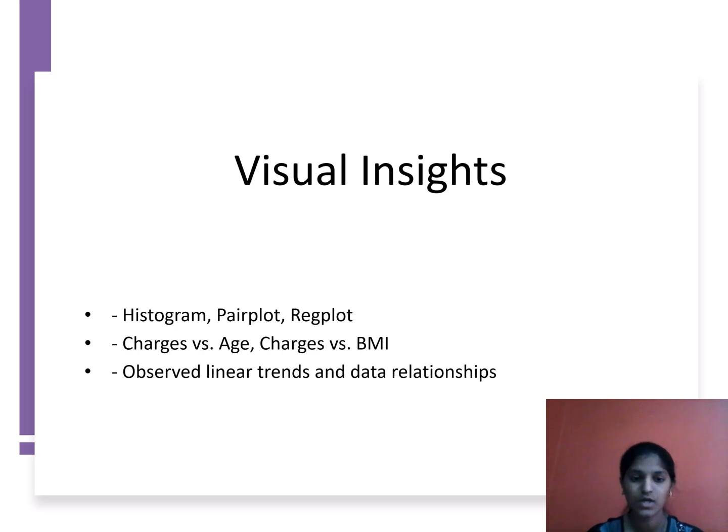Visual insights. To better understand the data, we explored visual insights. We used histograms, pair plots, and regression plots. Some key observations were that charges increased significantly with age and BMI. Smokers were consistently charged more, which aligns with real world insurance pricing logic. These visuals helped us see clear linear and non-linear trends in the dataset.